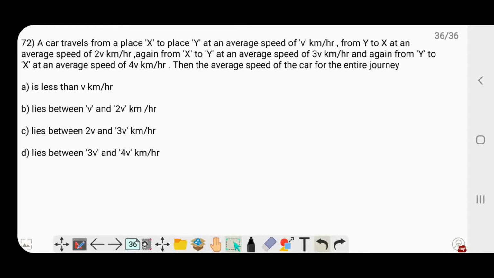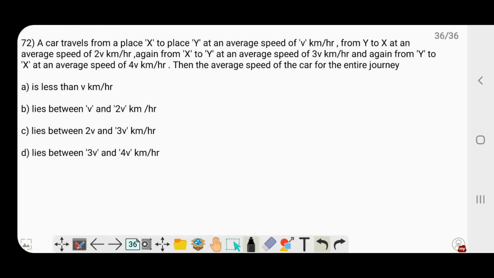In the 72nd question, we have a car that travels from a place X to place Y at an average speed of v kilometers per hour. From Y to X at an average speed of 2v kilometers per hour. Again from X to Y at an average speed of 3v kilometers per hour. And again from Y to X at an average speed of 4v kilometers per hour. Then the average speed of the car for the entire journey is option A, less than v kilometers per hour. Option B, lies between v and 2v kilometers per hour. Option C, lies between 2v and 3v kilometers per hour. Or option D, lies between 3v and 4v kilometers per hour.